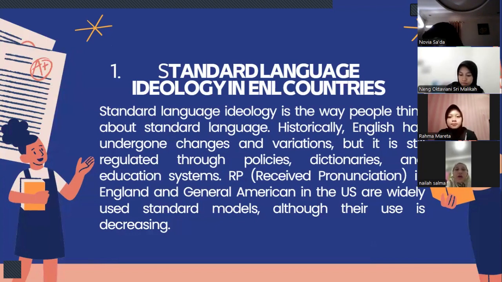For a long time, there have been attempts to standardize spelling, grammar, and pronunciation, for example, through dictionaries such as those created by Samuel Johnson and Noah Webster. So, what is Received Pronunciation? It became a symbol of high social class, while in America there is no one accent that is considered the most correct. However, over time, the view of the standard language began to change due to the global variation in the use of English. Next slide.